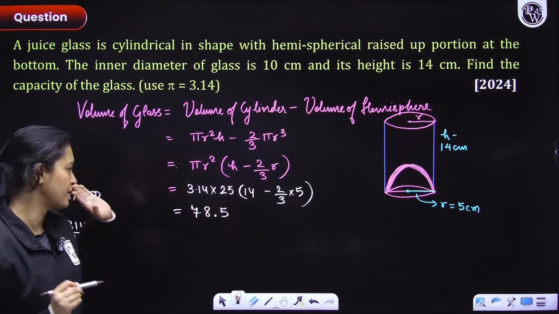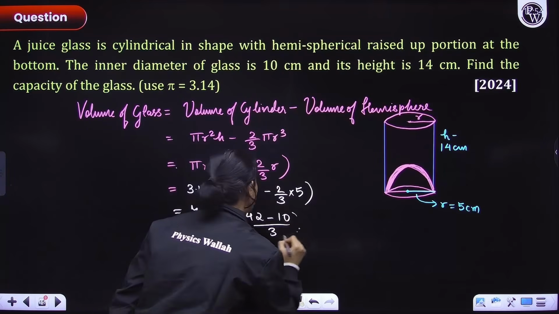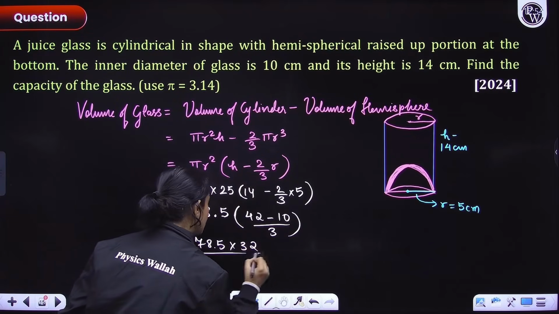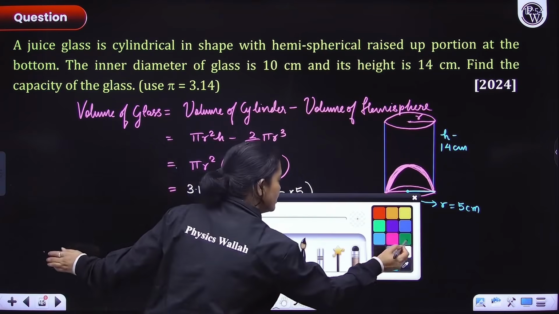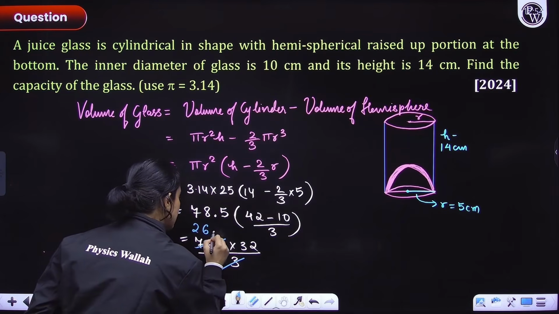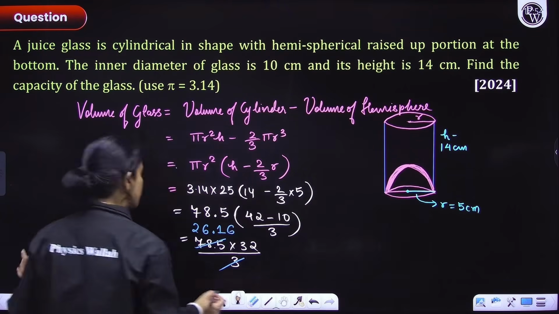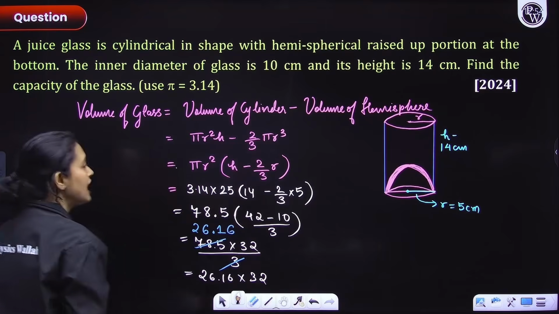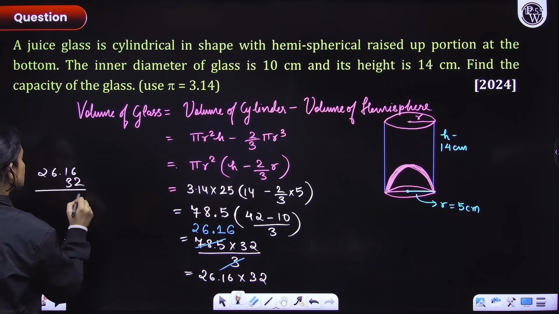Now, here 14 into 3 is equal to 42 minus 10 over 3, right? So now we'll have 78.5 multiplied with 32 divided by 3, right? So let's cancel this 3. That means let's divide this by 3. So what we'll get, everyone, if we do that? 3 into 2 is 6. 3 into 6 is 18. 3 ones are 3. Then again 6, right? So finally we'll just multiply 26.16 with 32. Okay, everyone? So let's quickly do it. 26.16 into 32. So what we'll get? 6 into 2 is 12.